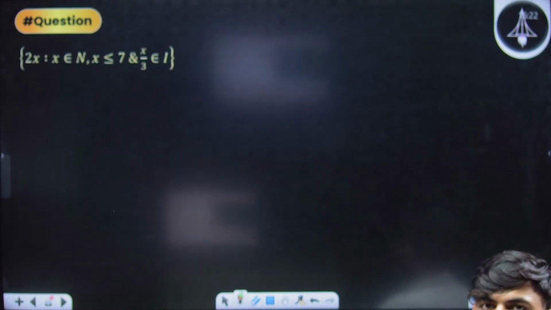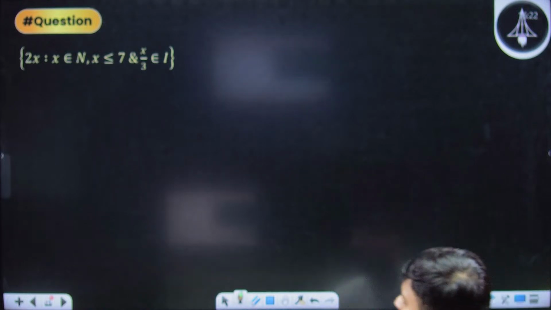6 and 12. Uday Pratap Singh Ragwanshi has said 6 and 12. Great. Anybody else who is having his answer? 6, 12. Nice, nice. Let's see.